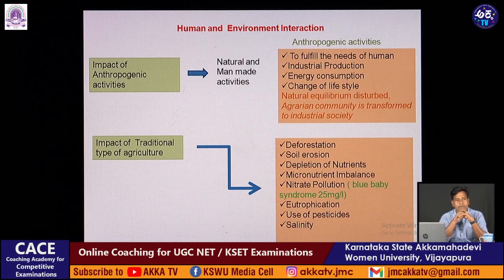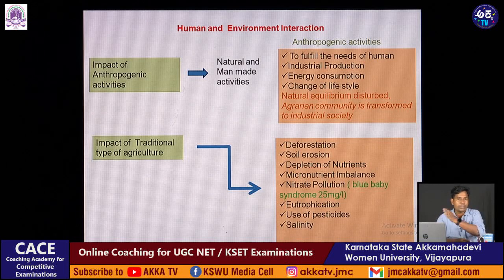Impact of traditional type of agriculture means deforestation. Deforestation means we are cutting the trees and transforming the land into agricultural land. At the same time, soil erosion is happening. Soil erosion means the upper layer, the top 10 centimeters, is eroded.